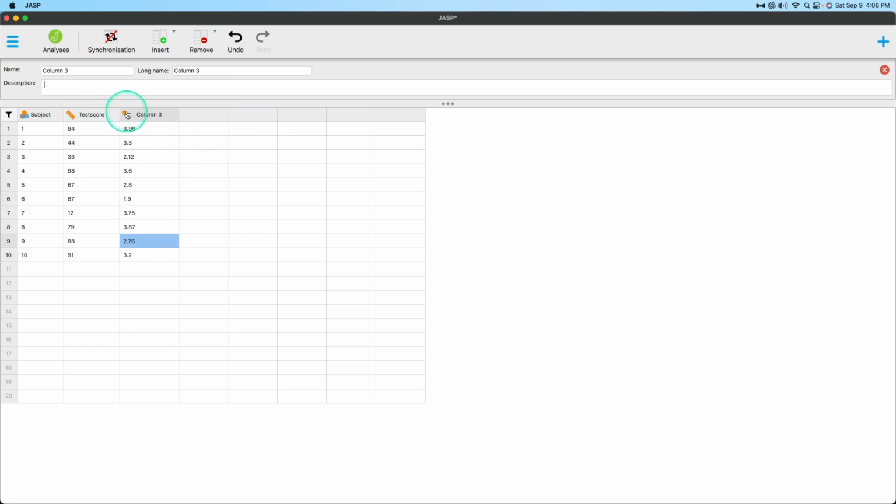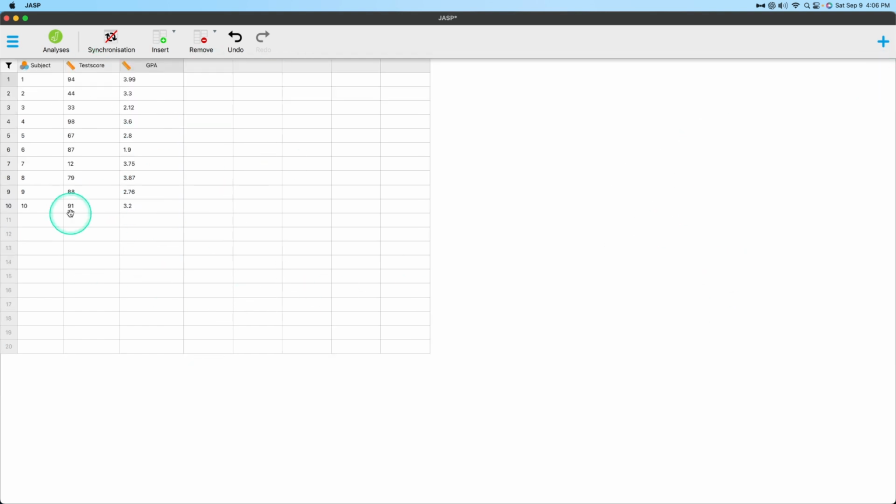Okay, so these are both going to be scale variables. And when you click on that, you can see scale, ordinal, nominal, so interval and ratio. We have the variable box open already. This one's going to be GPA, and we're just going to do GPA there. Everyone knows what that is. Click here to close it. Okay, so now we have this.